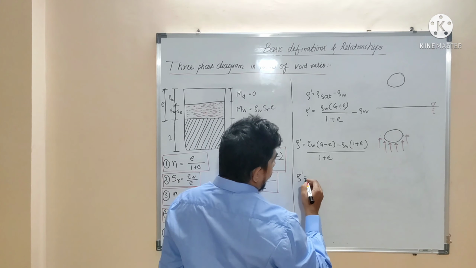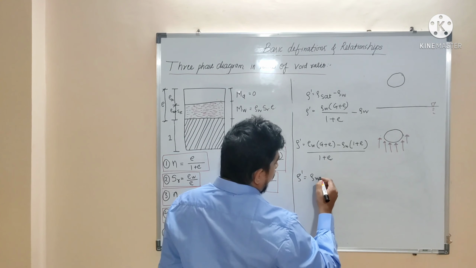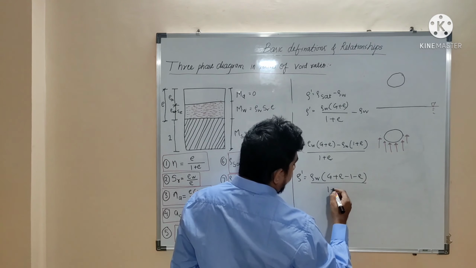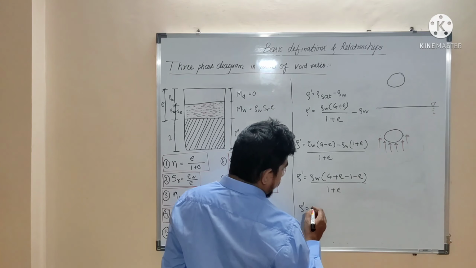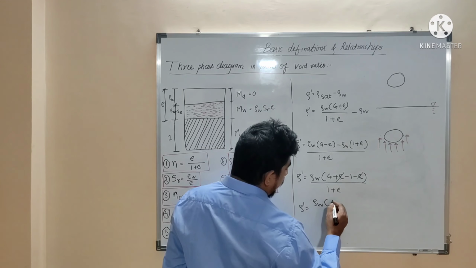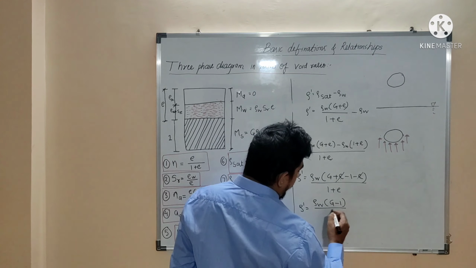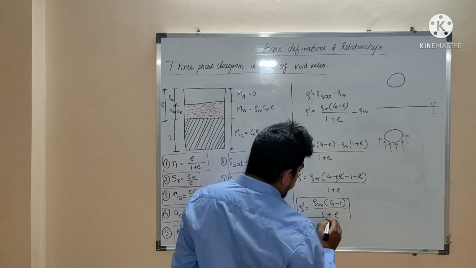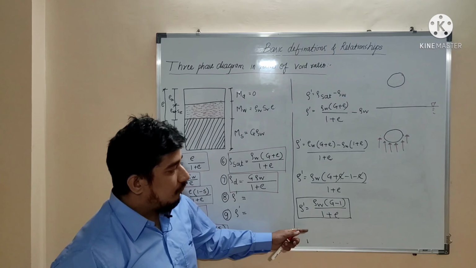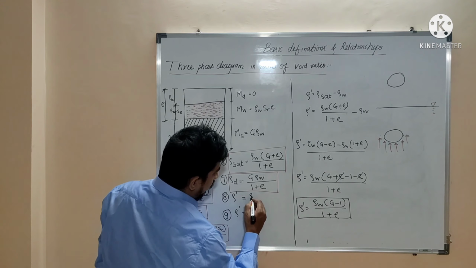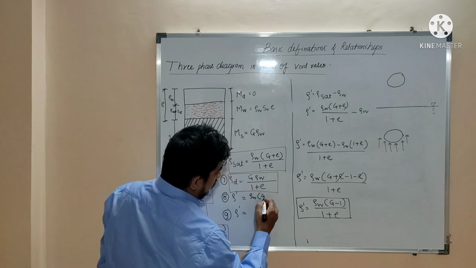So rho dash is equal to, we can take rho W common, rho W into G plus E minus 1 minus E divided by 1 plus E. Plus E and minus E will get cancelled, and we get rho W into G minus 1 divided by 1 plus E. That is the formula for rho dash, the submerged mass density when a saturated soil mass is submerged into the water.